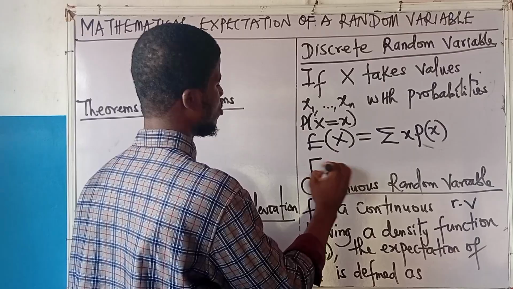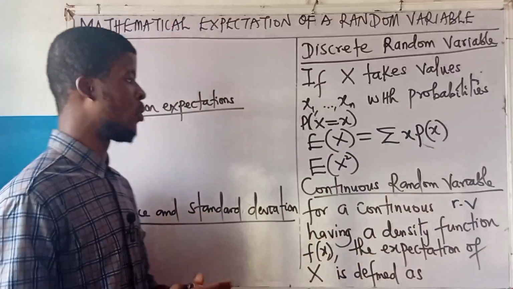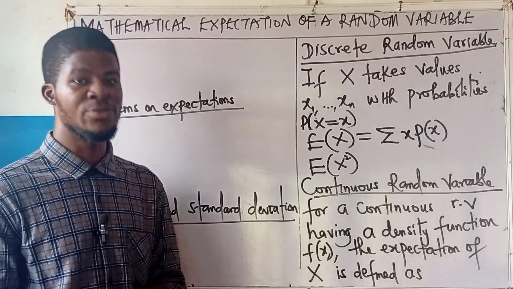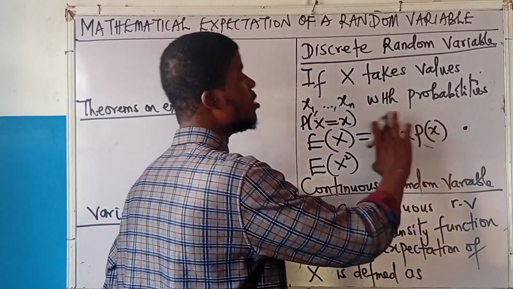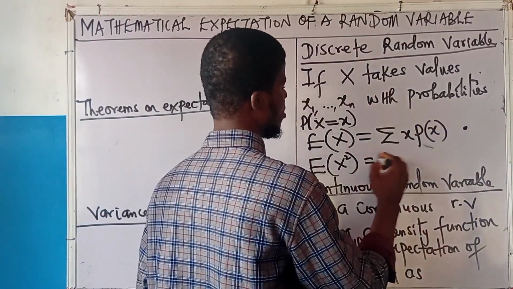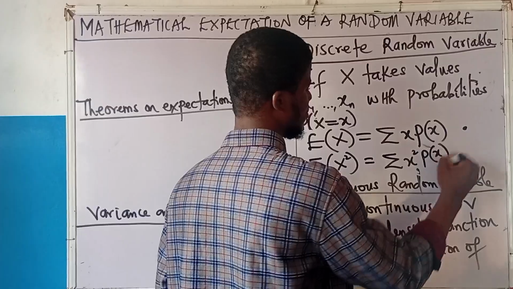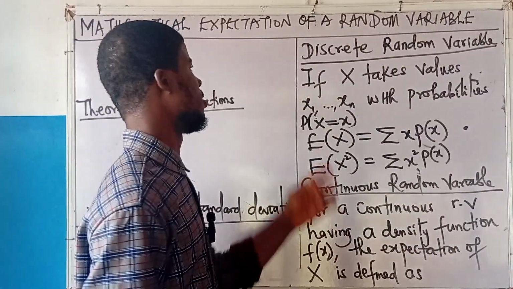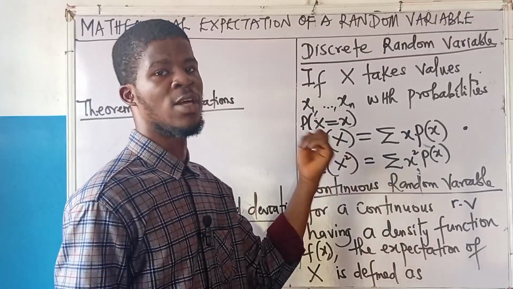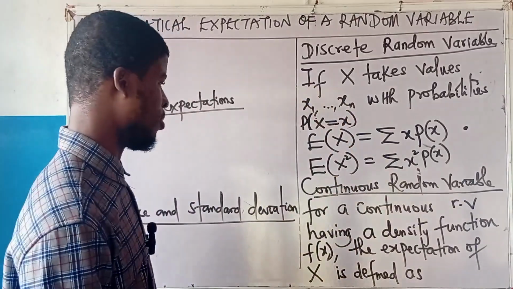Now, we also need to do expectation of x squared most times. When we want to calculate the variance and the standard deviation, we need this. But this one is standard, okay? We always need this. This is a summation of x squared into p of x. So this is it for the mathematical expectation of a discrete random variable.